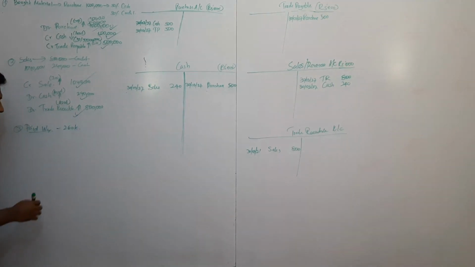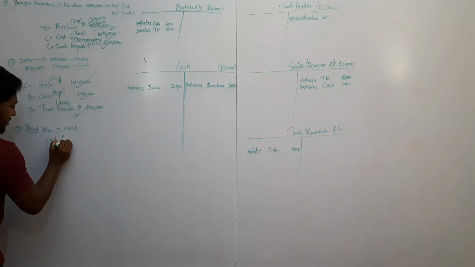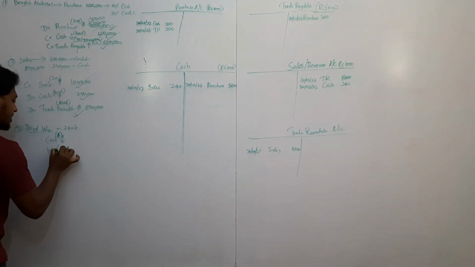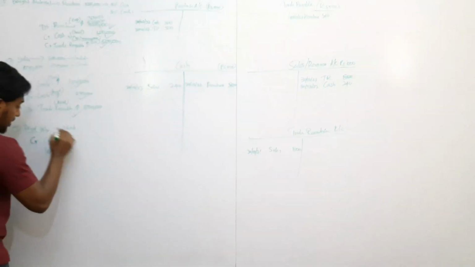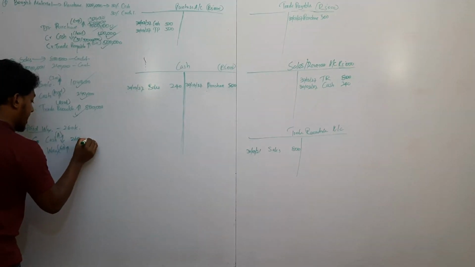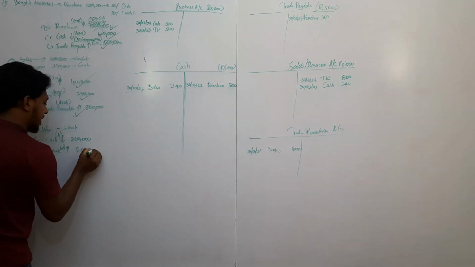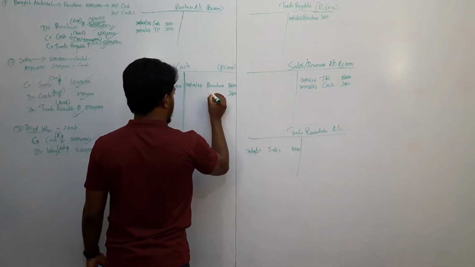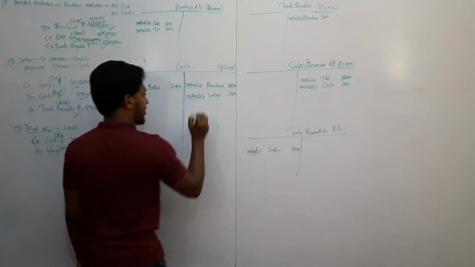What are the transactions? What are the financial statement items impacting? First, cash reduces. Second, wage increases. Cash is an asset. Wage is an expense. Cash reduces means credit side increases, 260,000. Wage increases means debit side increases because it's an expense. Expense owns the debit side. Now pass the 260,000 in cash, 260,000 in the wage account, 30 March 2027.